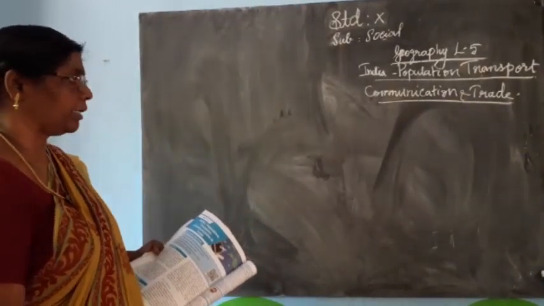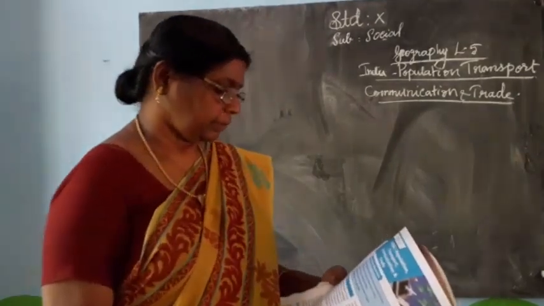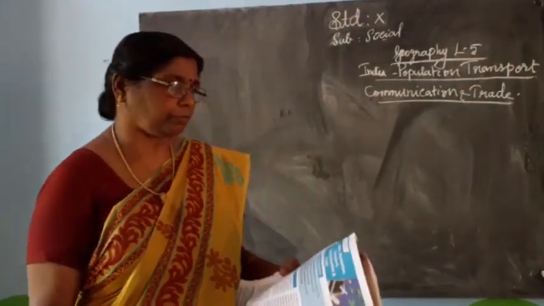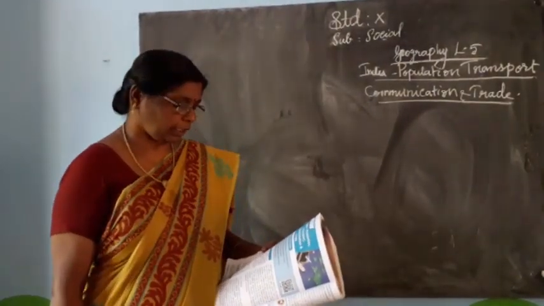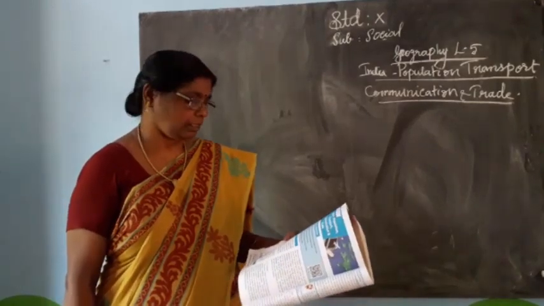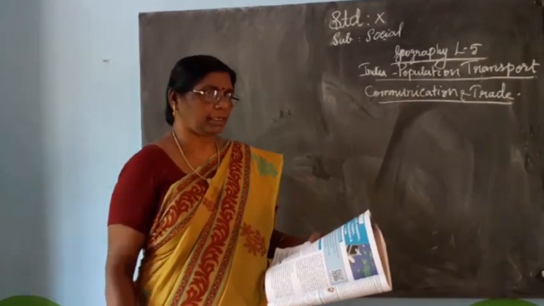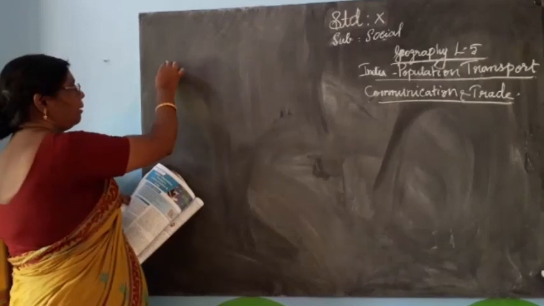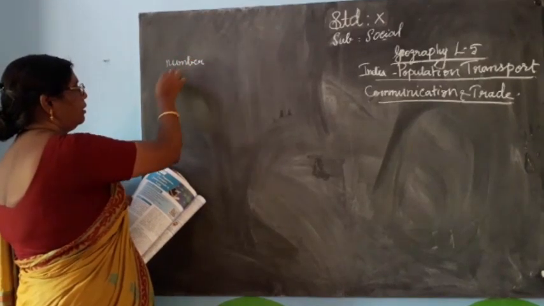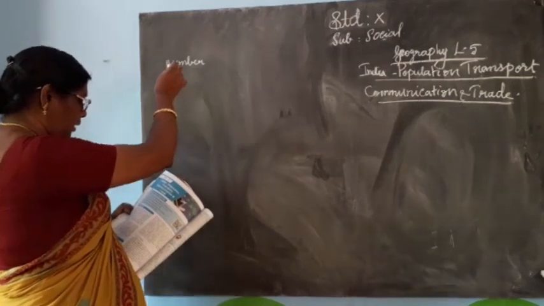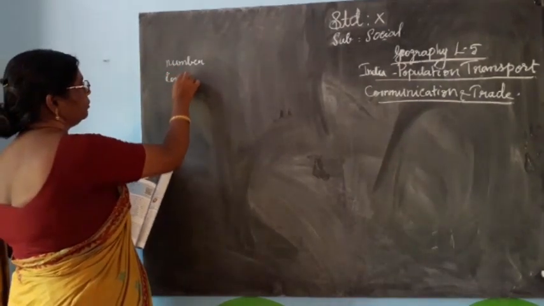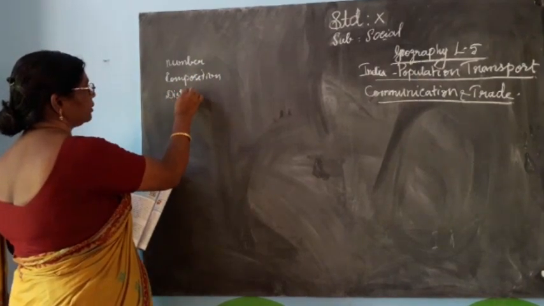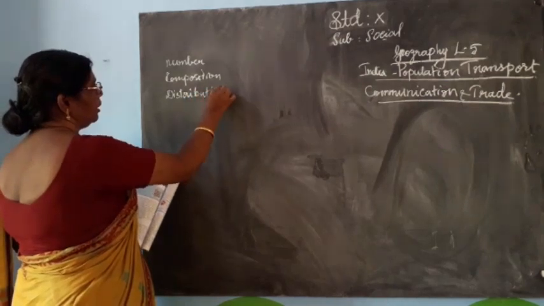First we will study the introduction about population. The study of human population is one of the important aspects in geography in any region. Human population has many components, but the most fundamental are number, composition, distribution and density.